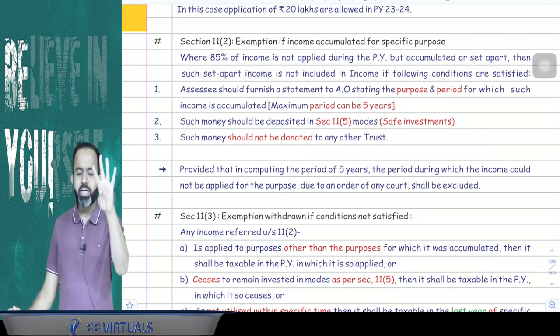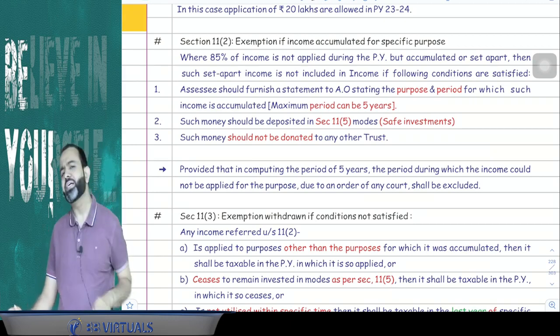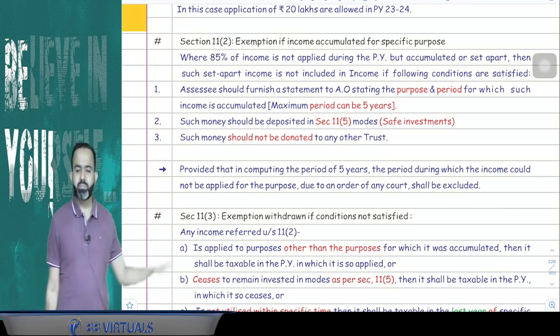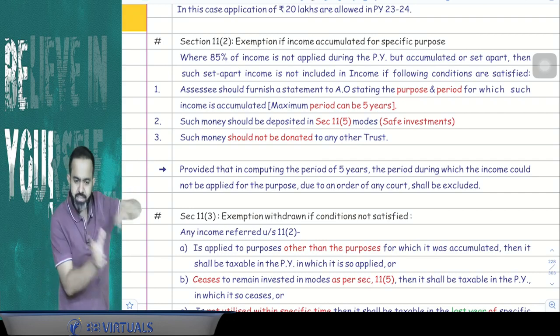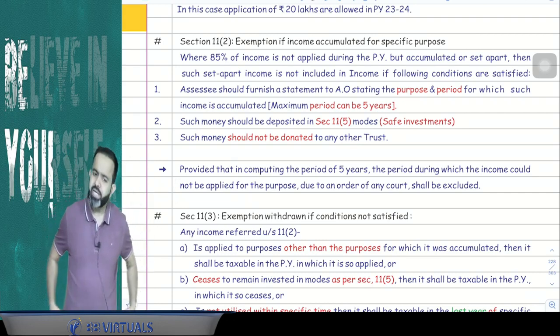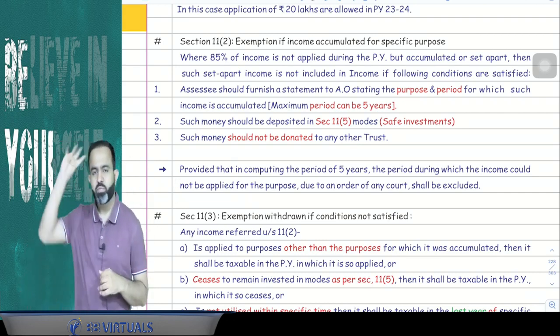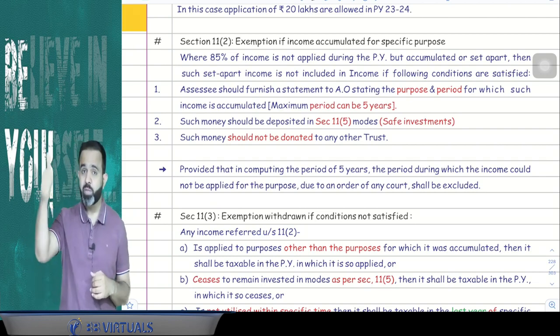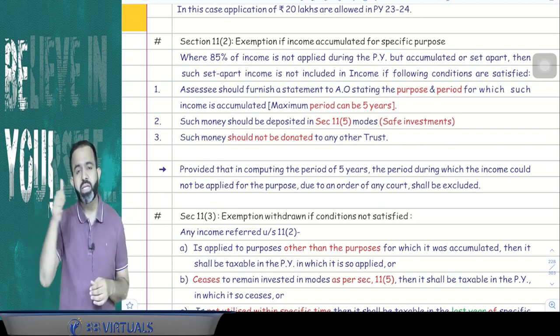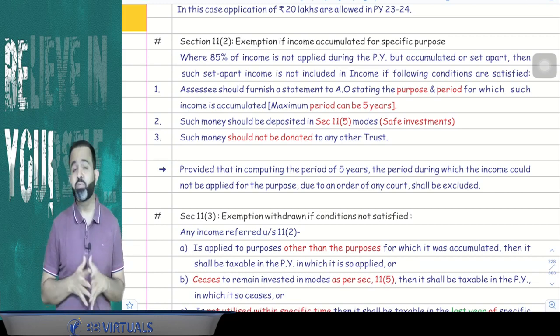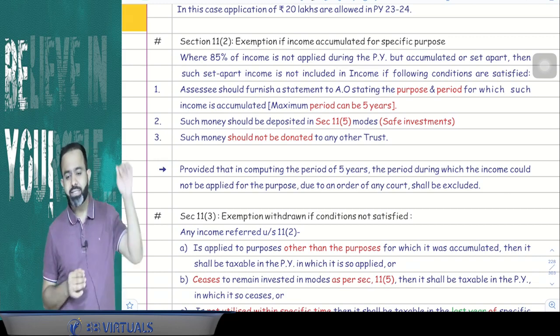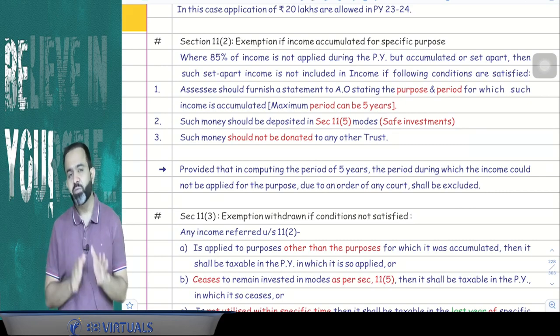So if all four conditions are satisfied, then exemption can be claimed under section 11(2), and even if the amount is not spent in the current year, it is accumulated for the future period, and the trust can claim the exemption. So what are the four conditions? First condition is a specific purpose should be mentioned. A specific period, but a specific period can be maximum 5 years. It should not be donated to any other trust, and it should be invested in the 11(5) mode only.